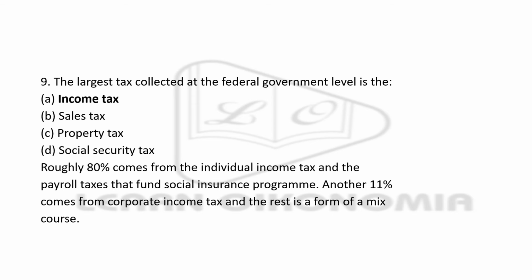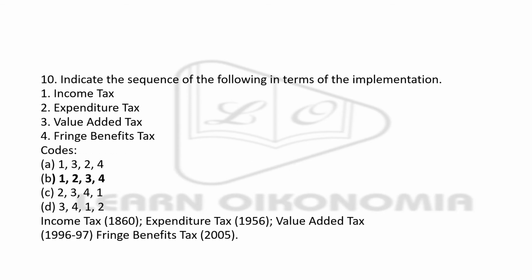Now, next question. The largest tax collected at federal government level is what? Is it income tax or sales tax or property tax or social security tax? We have to understand that roughly 80% of the income comes from individual income tax. So, the right answer is income tax, option A. Here we have to see that another 11% comes from corporate income tax and the rest from a mix of different taxes.